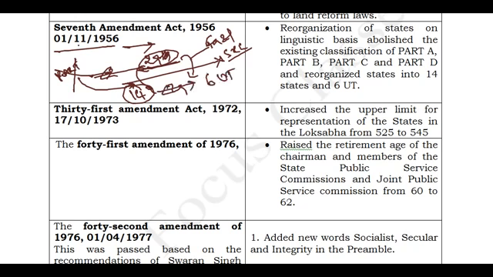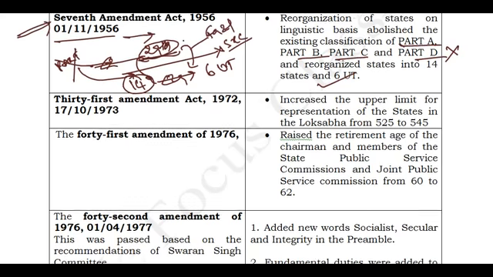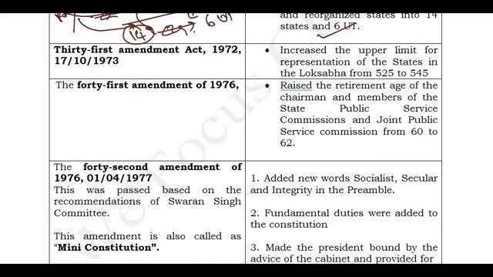This is what happened because this entire procedure was included in the 7th Amendment Act. Based on the 7th Amendment Act, the existing classification of states, part A, part B, part C, part D, was demolished and new states were created. So remember the 7th Amendment Act in 1956, and it came into existence from 1st November 1956.